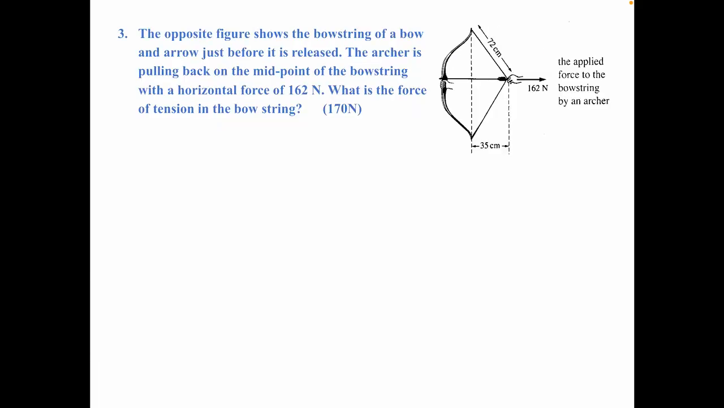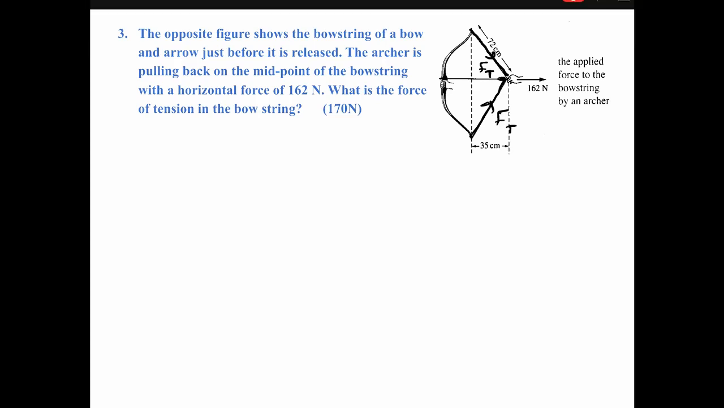Problem 3. The opposite figure shows the bowstring of a bow and the arrow. Just before it is released, the archer is pulling back on the midpoint of the bowstring with a horizontal force of 162 Newton. What is the force of tension in the bowstring? First thing, this is the tension force of this part, Ft. This is the bowstring, Ft. We have 2 Ft, 2 tension forces.